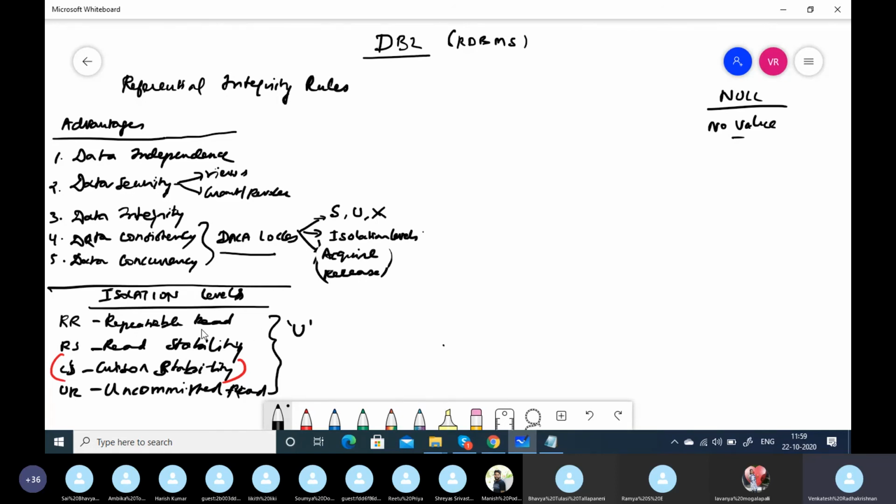In isolation level, there are 4 types: repeatable read, read stability, cursor stability, uncommitted read. I think I gave an example for this. Suppose there are 100 rooms for booking in a resort, and the online program is using a DB2 table.